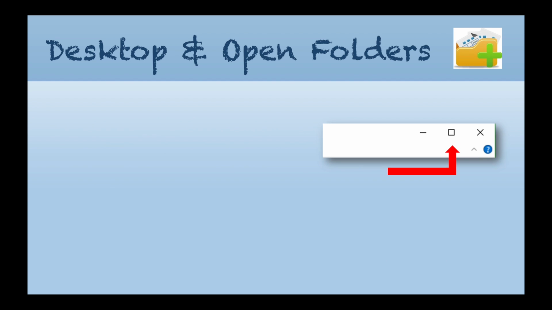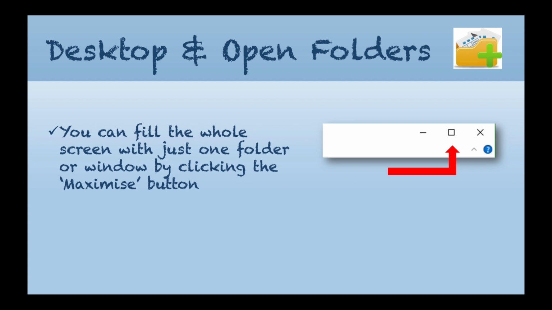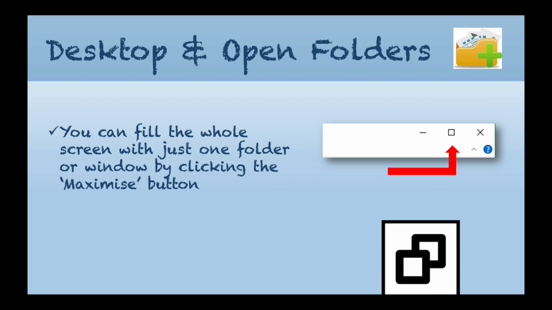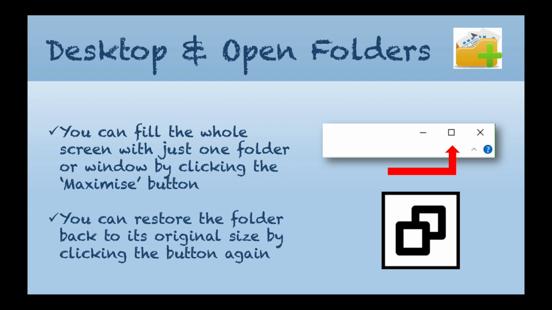The second button on the top right of the window is a square. You can fill the whole screen with just one folder or window by clicking the maximize button. If we click on this, the window itself will explode into the whole screen, so that will be the only window you can see. By clicking it again, it will change into two little squares. As you can see here, you can restore the folder back to its original size by clicking the button again.